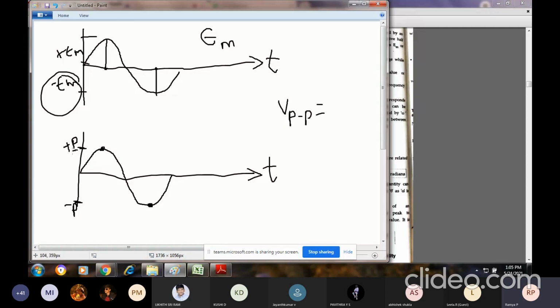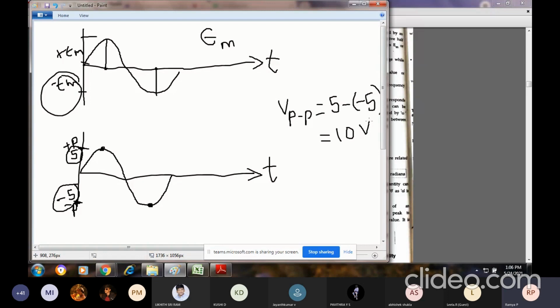Assume that this is 5 volts and this is minus 5 volts. So I should take from this particular value to this particular value. Whenever you calculate, take the positive voltage, 5 volts, minus the next, which is minus 5 volts. So 5 minus of minus 5 volts is my peak to peak voltage. Minus into minus is plus, so 5 plus 5 is 10 volts. Then 10 volts is my peak to peak.